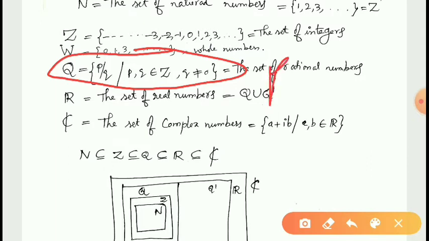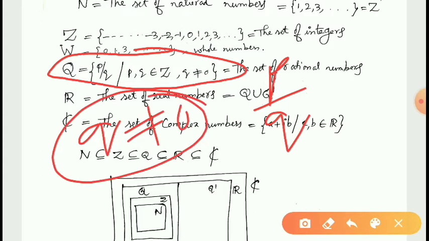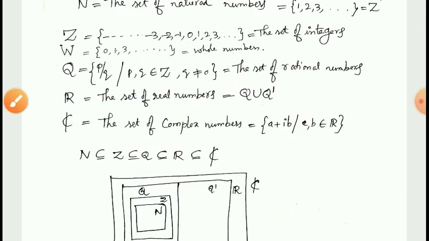For example, when we write p upon q, the condition q not equal to 0 is a must, because division by 0 is not defined, it is meaningless. No number can be divided by 0. Therefore the denominator must not be 0. Therefore p by q is meaningful only when q not equal to 0.